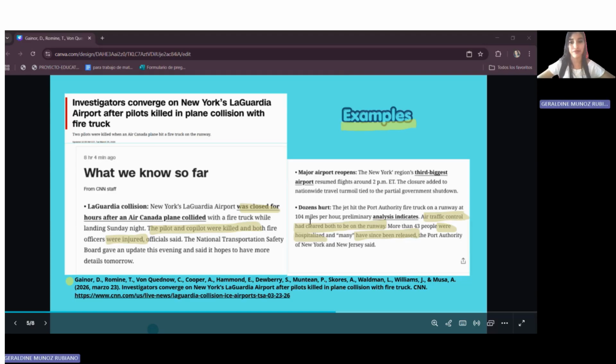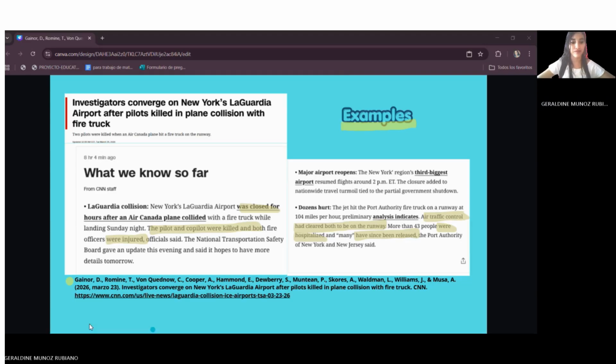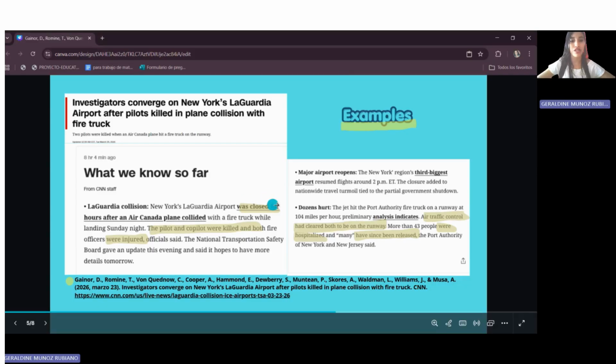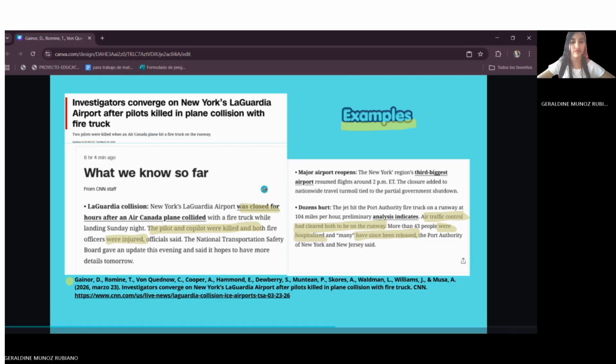For example, was closed. The airport was closed. The tense is past, and the verb is in past participle. Here, the pilot and co-pilot were killed, and both officers were injured.